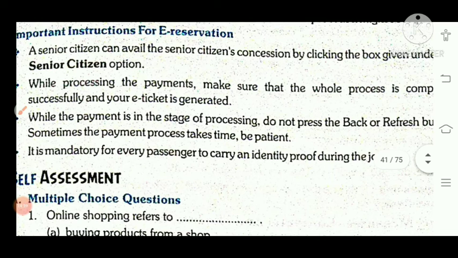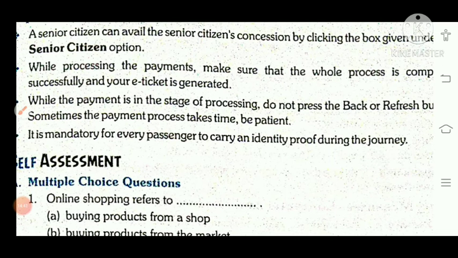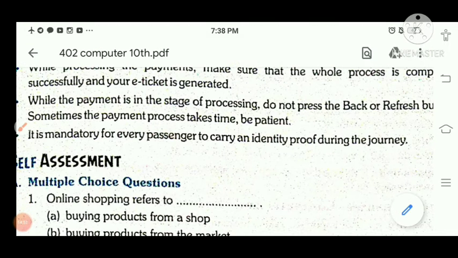While the payment is processing, do not press the back or refresh buttons. Sometimes the payment process takes time, so be patient. Sometimes the amount is deducted from your account, but the ticket is not reserved. So you have to be patient. First wait until the complete transaction is done, because sometimes the internet connectivity is slow, and because of that your ticket does not get booked. So wait for this process, and sometimes it takes time.